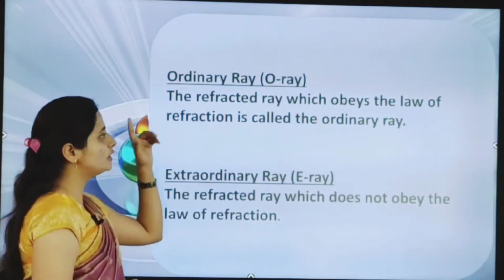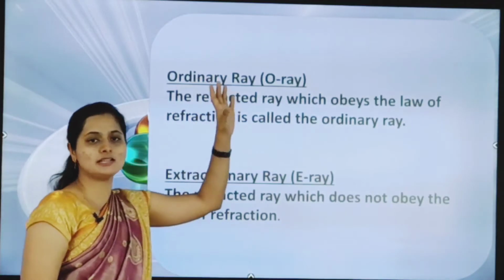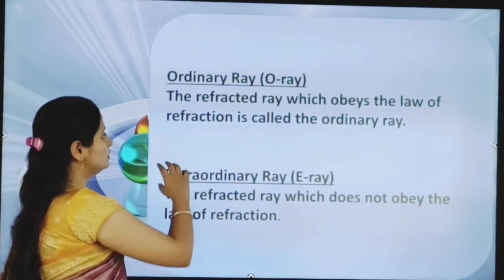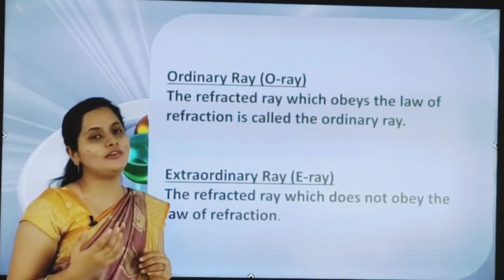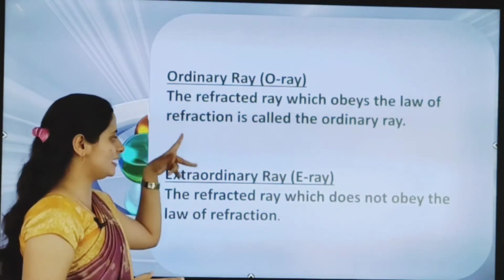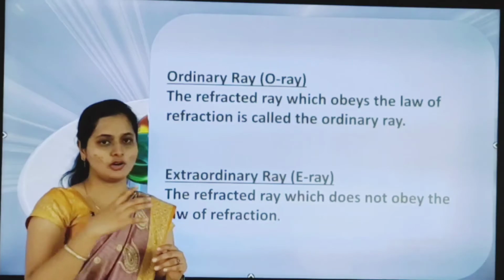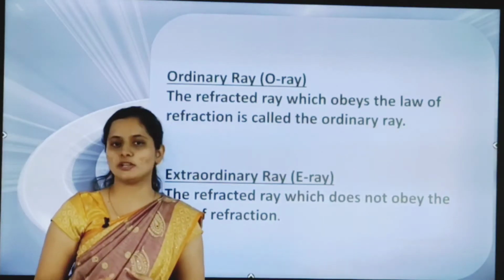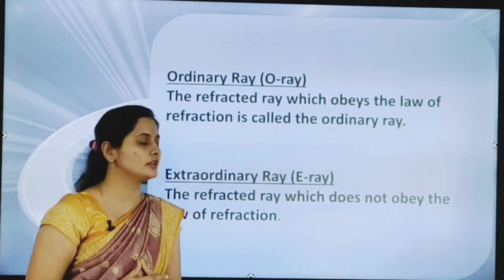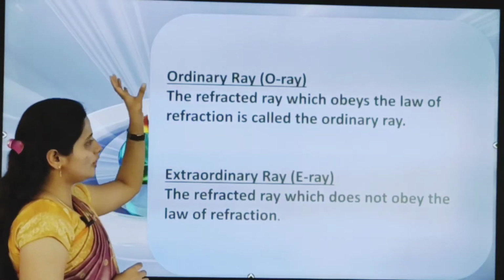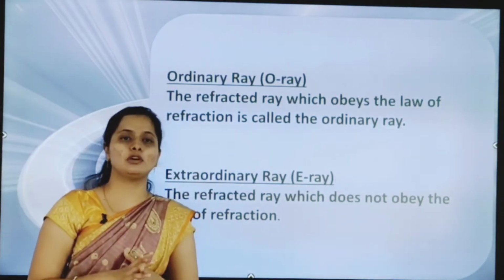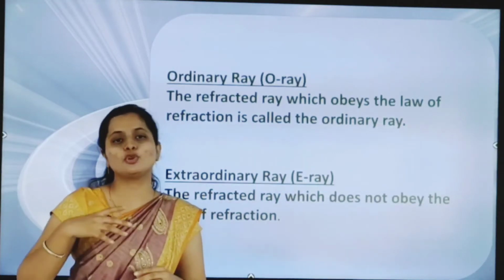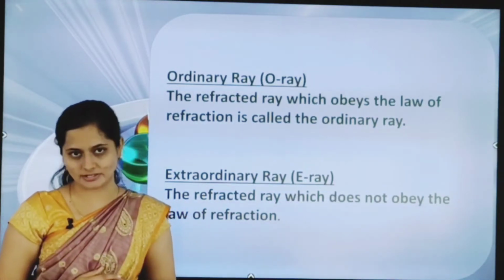Okay. Next we will see the definition of the extraordinary ray as well as the ordinary ray. So here ordinary ray we can call as the O ray. The refracted ray which obeys the law of refraction. Here we are getting two rays, one is ordinary and another is extraordinary. Both are refracted rays. So first the ordinary ray we are getting. Why we call this the ordinary ray? Because it obeys the law of refraction.